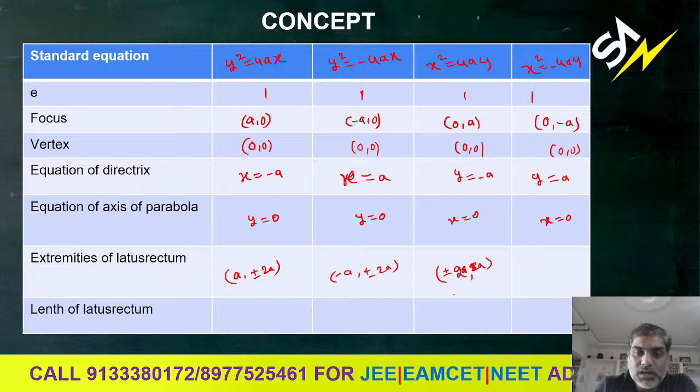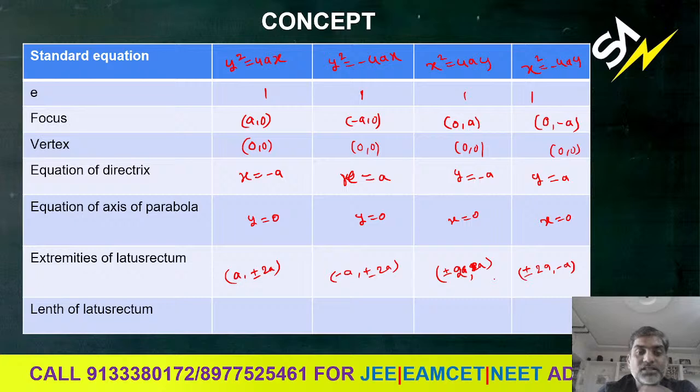Substitute and verify: x square, that is 2a whole square, 4a square, equals 4 into a into a. So plus or minus 2a comma a. In this case plus or minus 2a comma minus a, because it is in the third and fourth quadrants. Y is negative.